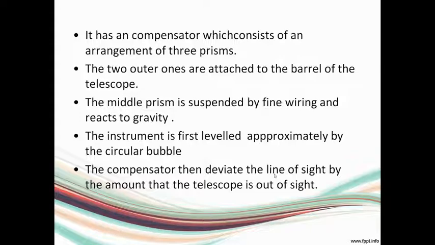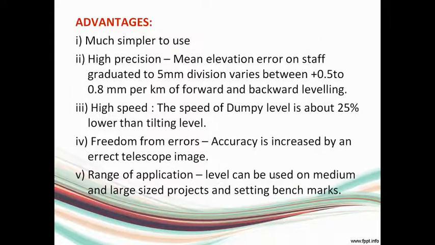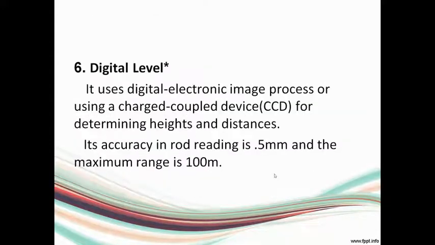So it is the compensator that is helping in adjusting the line of sight. Then it is also simple to use, and it has higher precision and higher speed and limited errors, and it has wide range of applications. It can be used in larger projects.